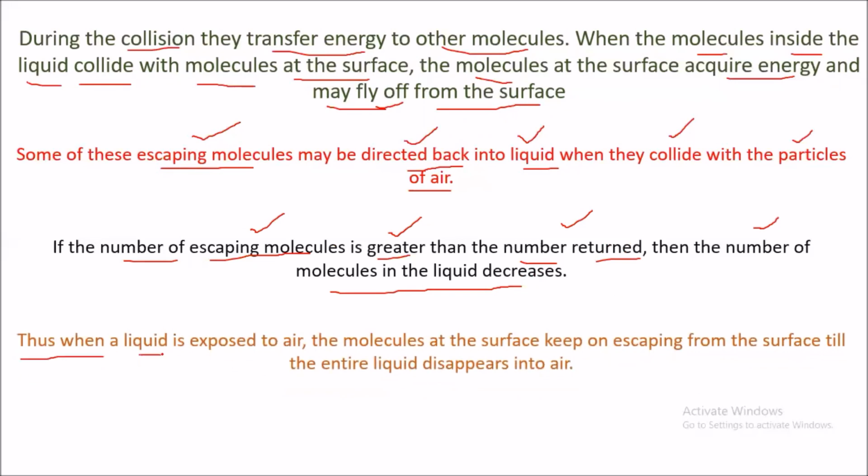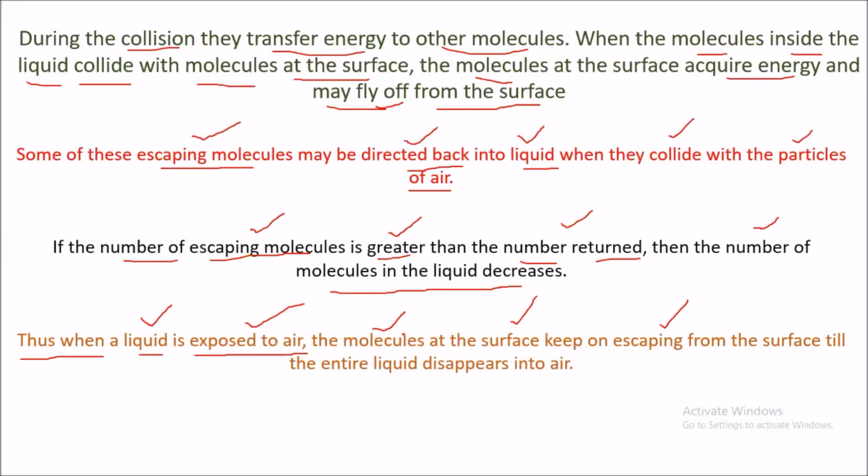Thus, when a liquid is exposed to air, the molecules at the surface keep on escaping. When more liquid is exposed to more air, what happens?